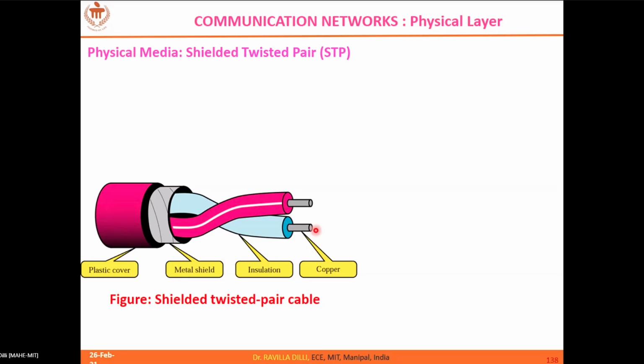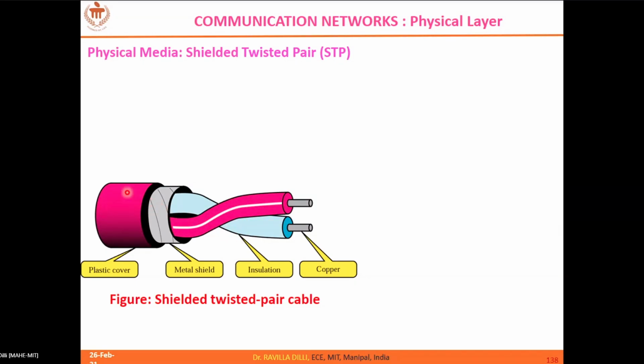So there you have innermost a copper cable which carries your signal. Then you have an insulator, right? Then you have a metal shield. So this is quite important. This is a metal shield which covers your twisted pair cables.